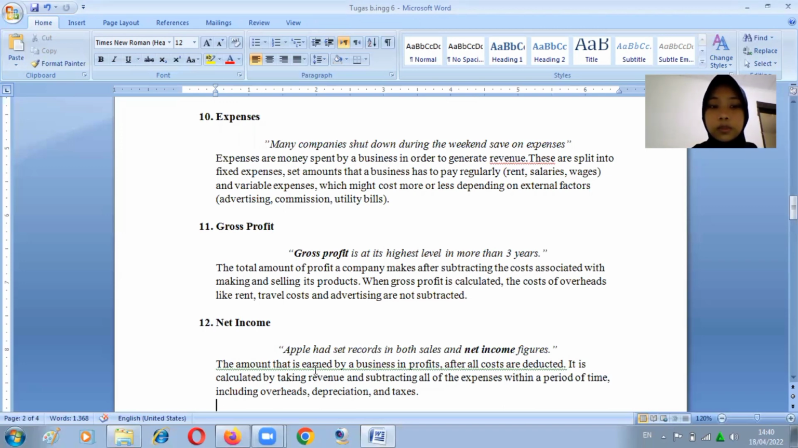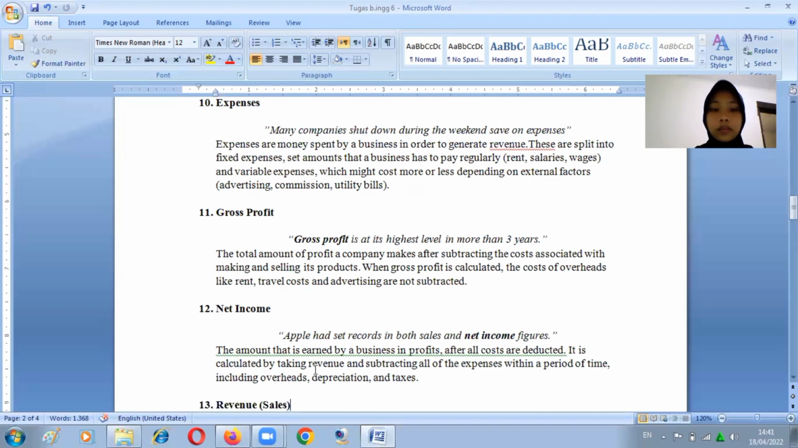11. Gross profit. Gross profit is at its highest level in more than 3 years. The total amount of profit a company makes after subtracting the costs associated with making and selling its products. When gross profit is calculated, the costs of overhead like rent, travel costs, and advertising are not subtracted.